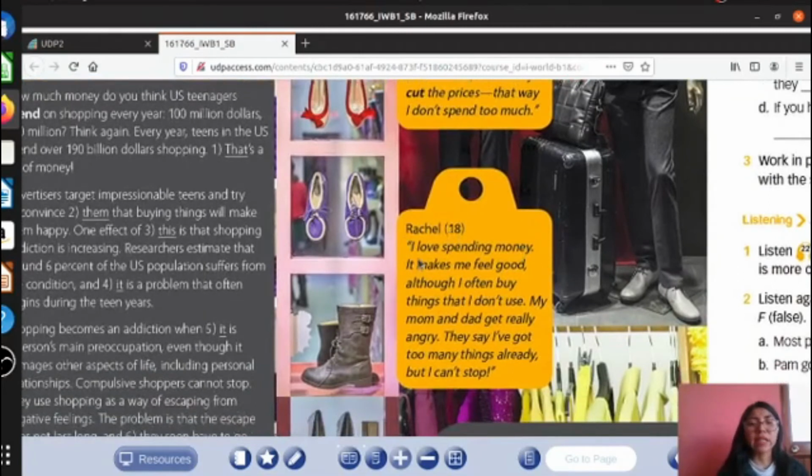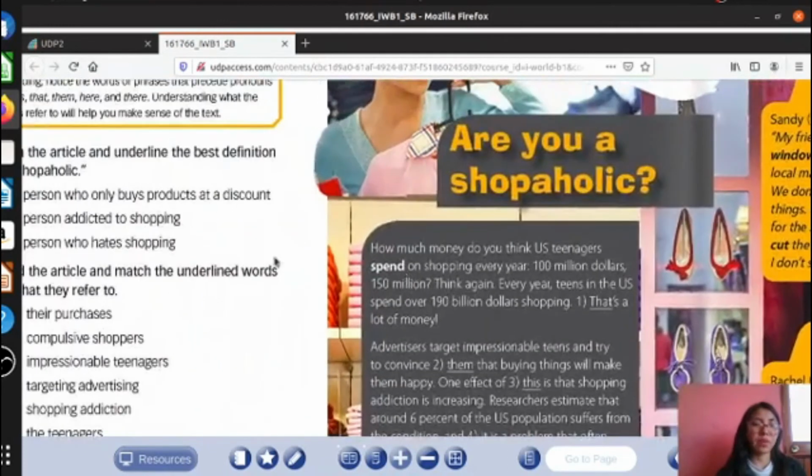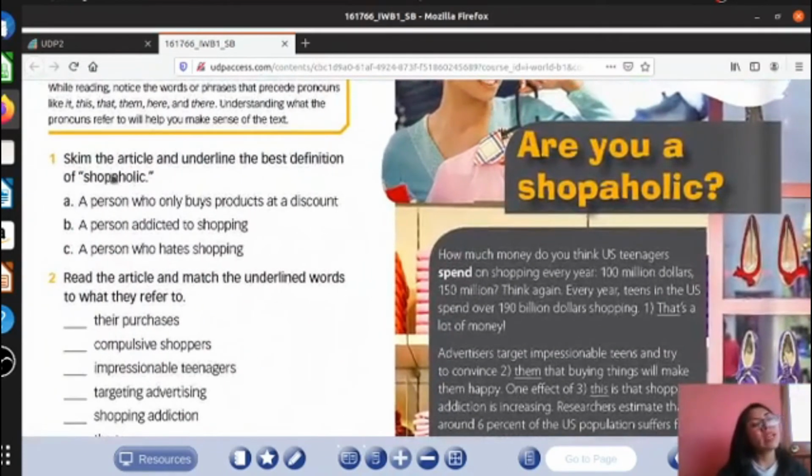Retail 18: I love spending money. It makes me feel good. Also, I often buy things that I don't use. My mom and dad get really angry. They say I have got too many things already, but I can't stop. So I think that is addicted to shopping. Okay? So what is the meaning of shopaholic according to the reading, of course? That's right, a person addicted to shopping. Okay, that is a shopaholic.